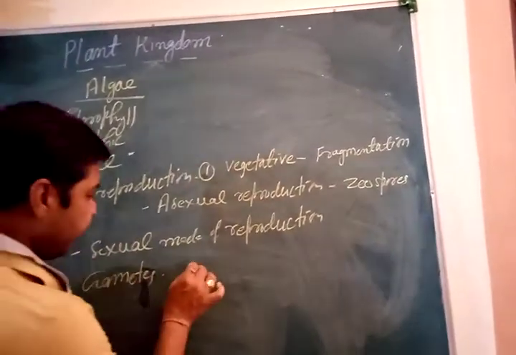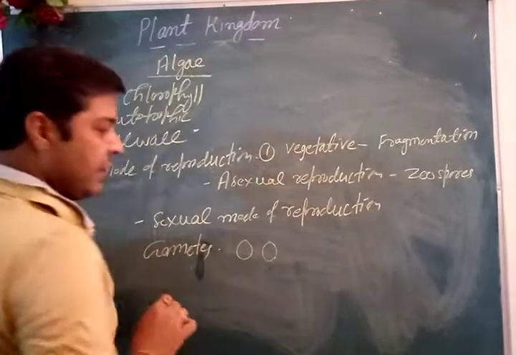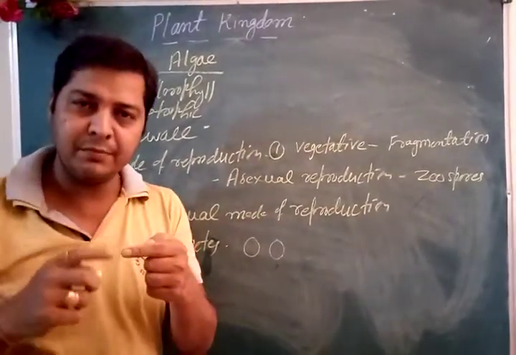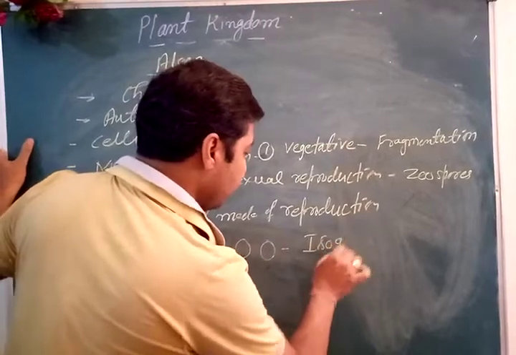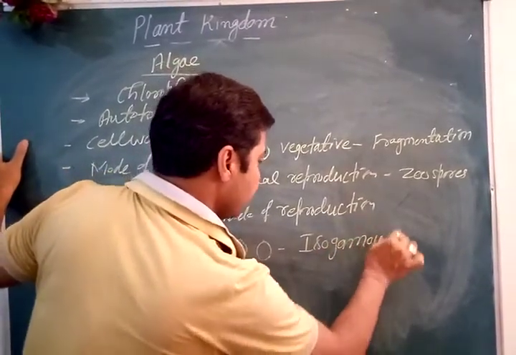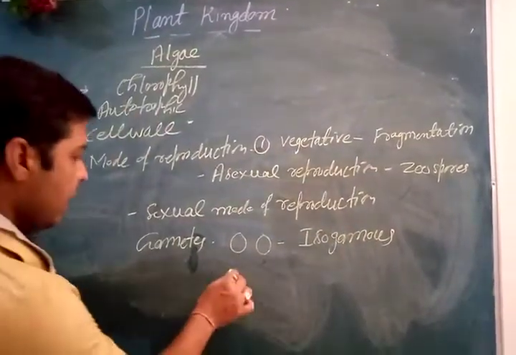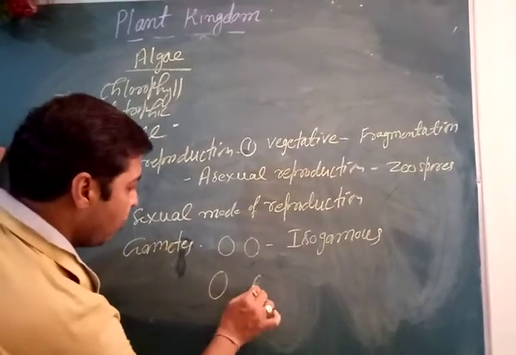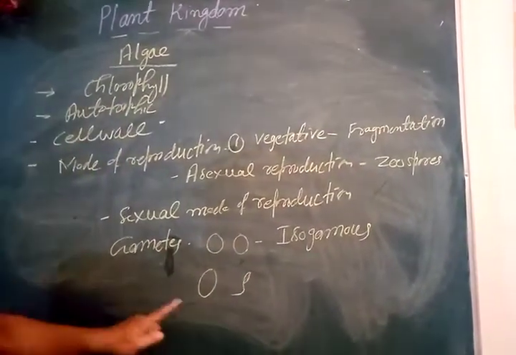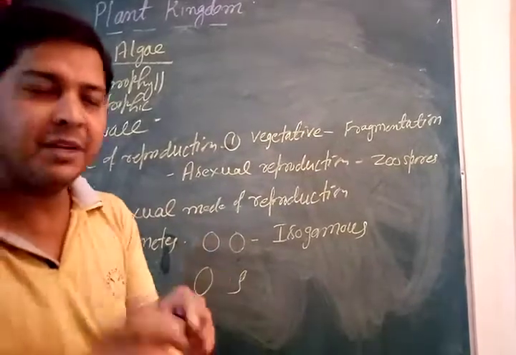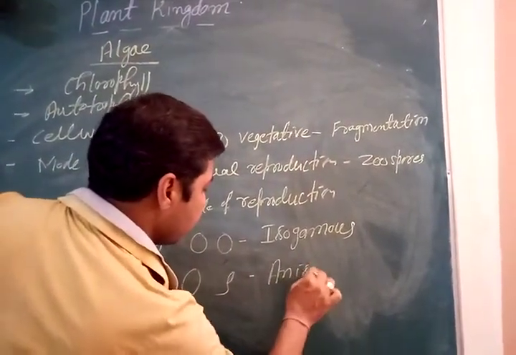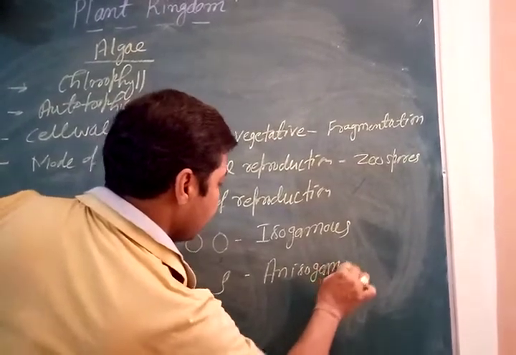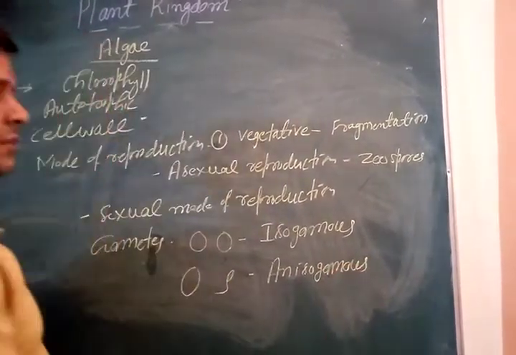Suppose the gametes are of the same kind of structure, then they are called isogamous. If the gametes are dissimilar, it is called anisogamous.